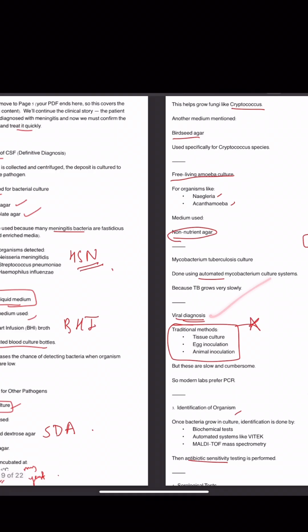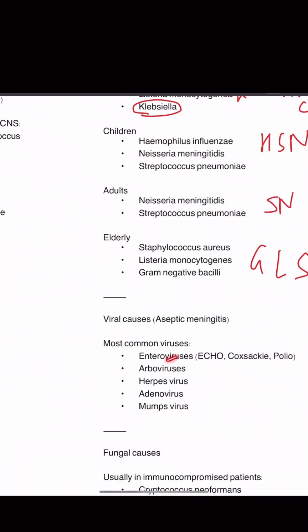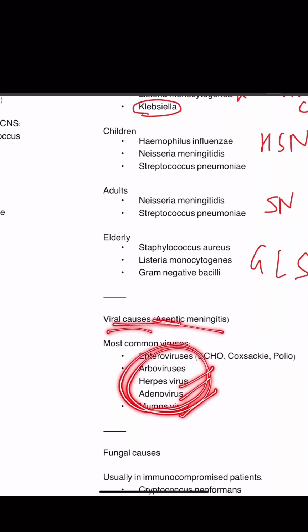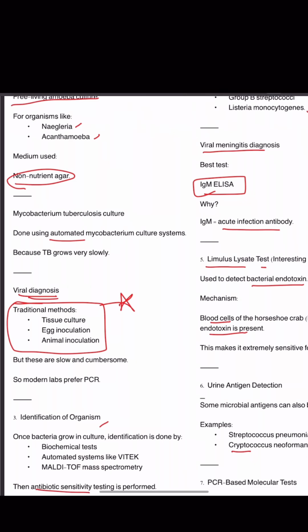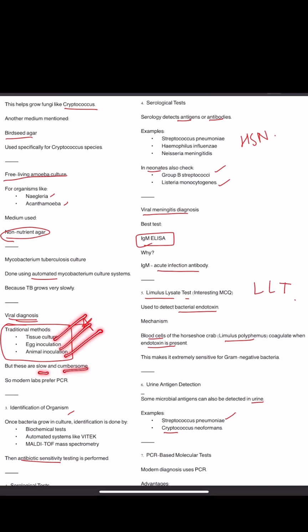Then viral diagnosis. What are the viruses to be noted in meningitis? These are enteroviruses: Echo, Coxsackie, poliovirus. Then arboviruses, herpes virus, adenovirus, mumps virus. These are the causative agents for aseptic viral meningitis. Now how do we isolate them? The traditional methods are tissue culture, egg inoculation, and animal inoculation, but they are slow and cumbersome. So modern labs prefer PCR.